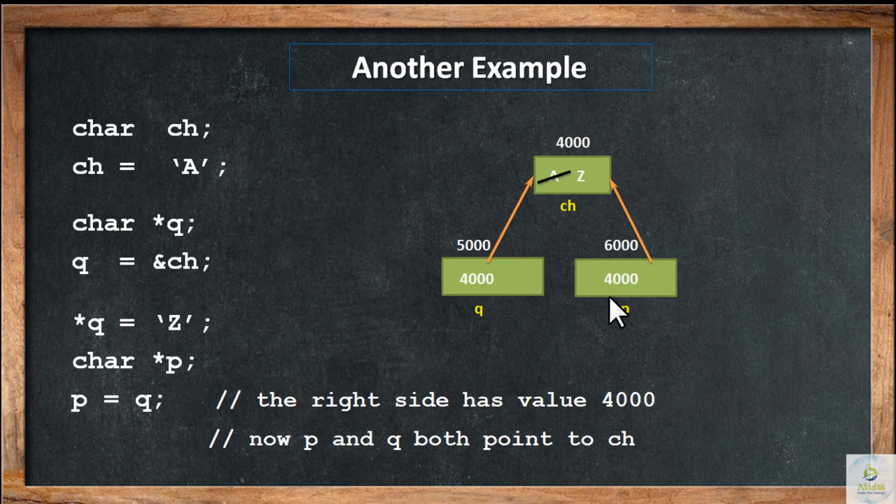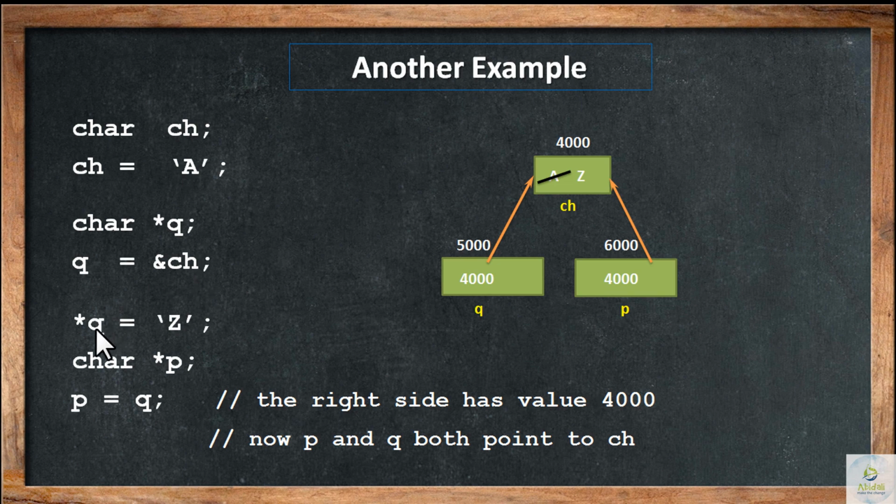Taking another example to understand even better, we have a character type variable ch initialized to 'a'. So 'a' is the value given by the initialization statement ch = 'a'. In the next statement we have a char pointer declaration, the name of the pointer is q. So q is declared and initialized: q = &ch. The address of operator ampersand will give the address of ch. What is the address of ch? 4000. So q stores the value 4000 by this statement.